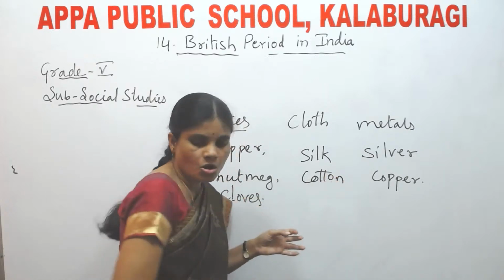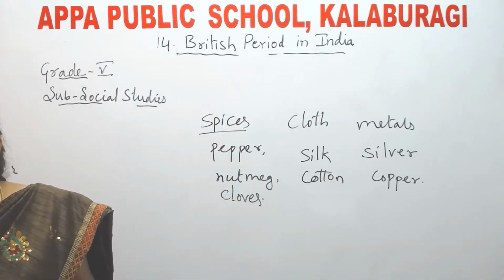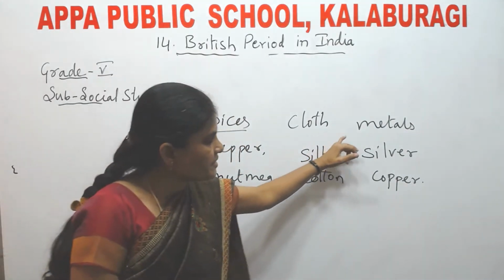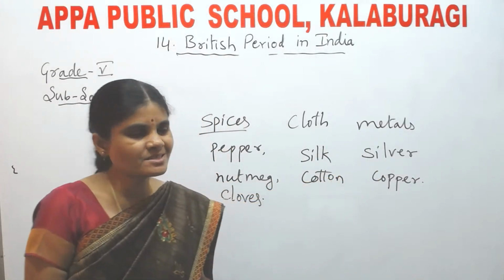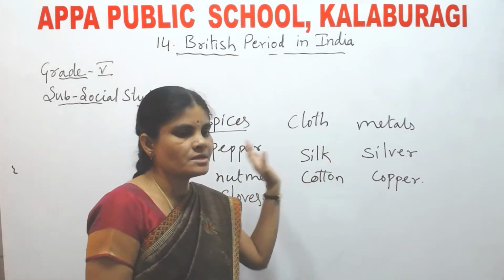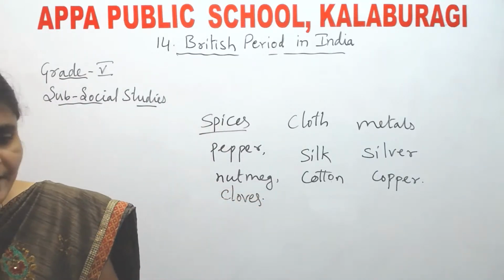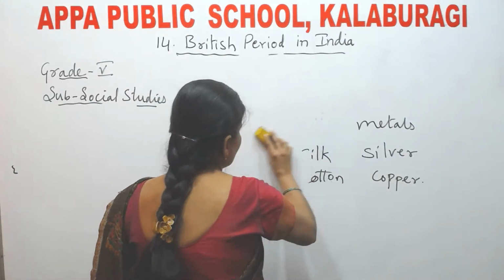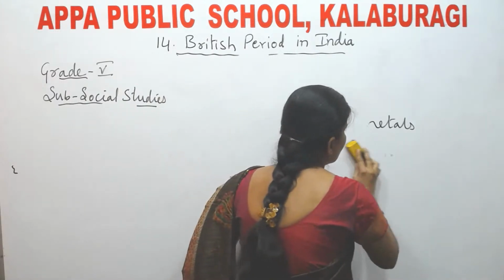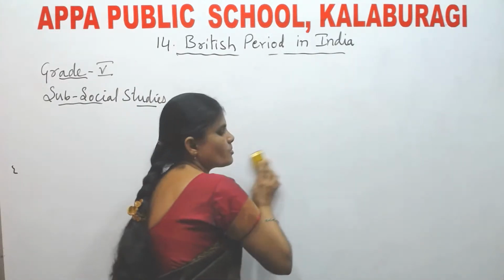Next, under metals, silver and copper. That means India was famous for all these things. So that is why what happened? They came to India. They wanted to find out new sea routes.